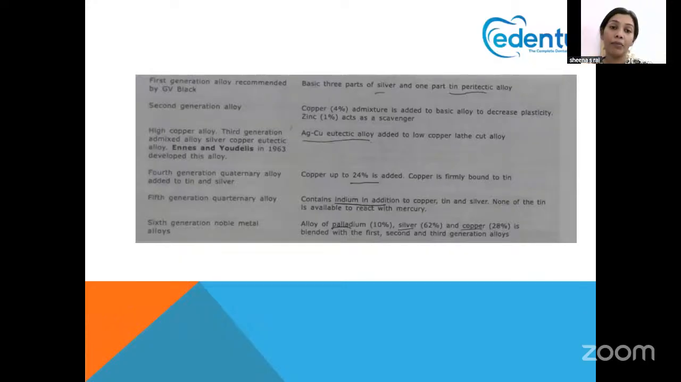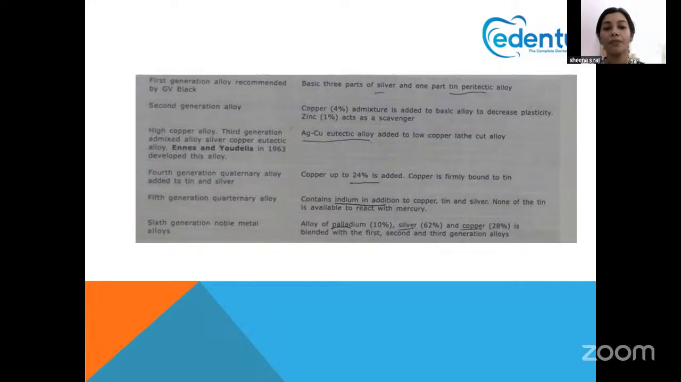You have to know who introduced or developed this alloy: Innes and Youdelis in the year 1963. So AgCu eutectic alloy was added to low copper lathe cut alloy, so copper joined together to form high copper. Fourth generation is quaternary alloy, where a large amount of copper was added, up to 24 percent, and the copper was very firmly bound to the tin. Fifth generation is where we added indium. Keep in mind, fifth generation is where we added indium. So memorize indium. It was added, and none of the tin is available for reaction, so there was no gamma 2 phase formed.